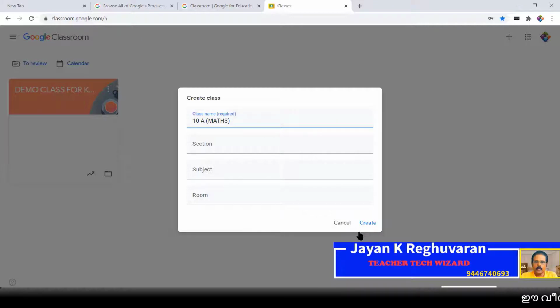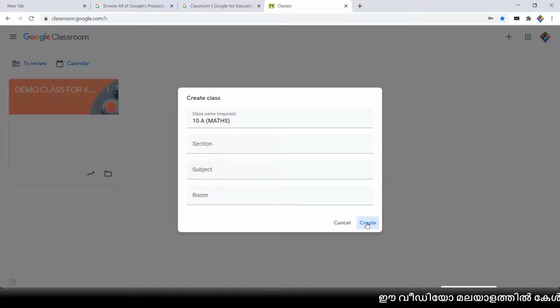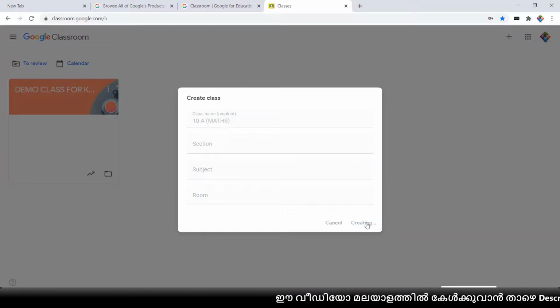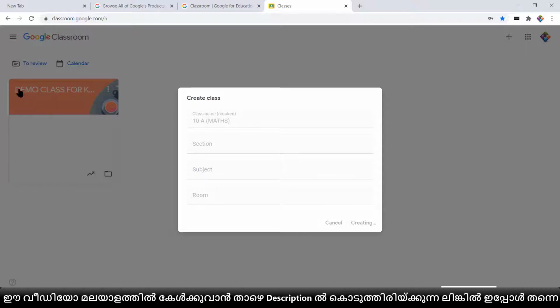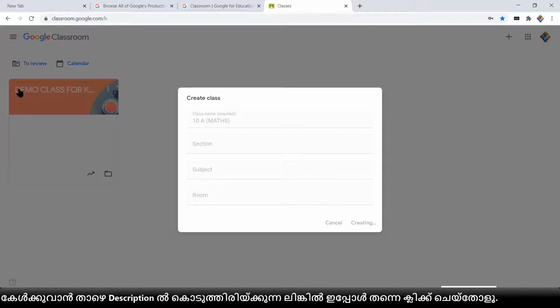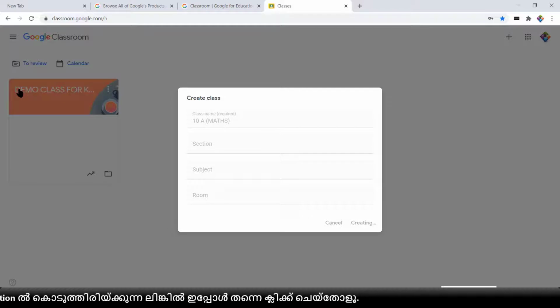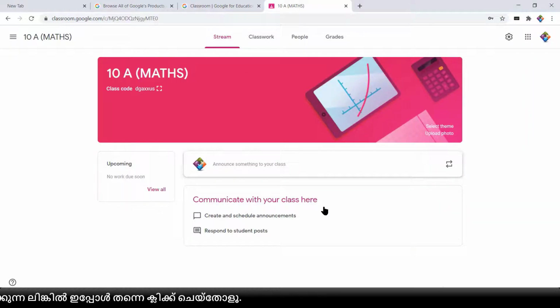Then you have to click on the create button. When you click create, the classroom will be created by Google Classroom. Now it is creating. You can see one classroom is there, and one more classroom will come there. That classroom is created and opened also. This is the opened page of that classroom.